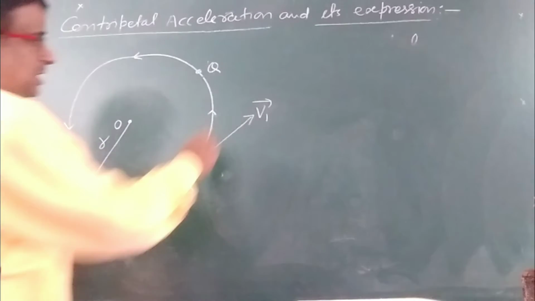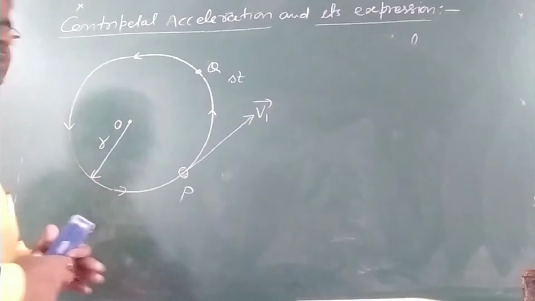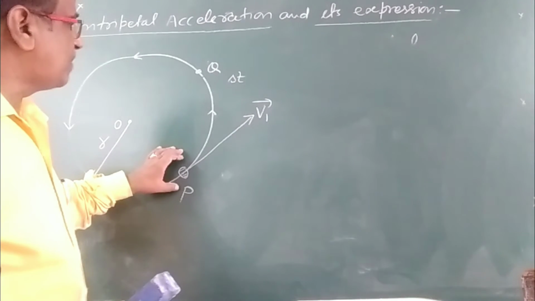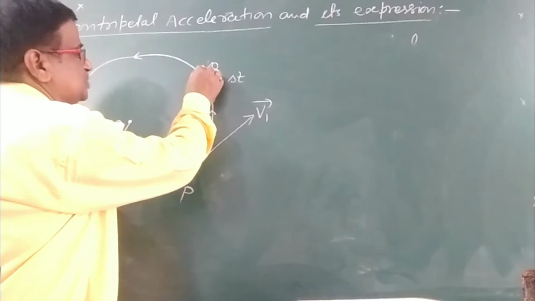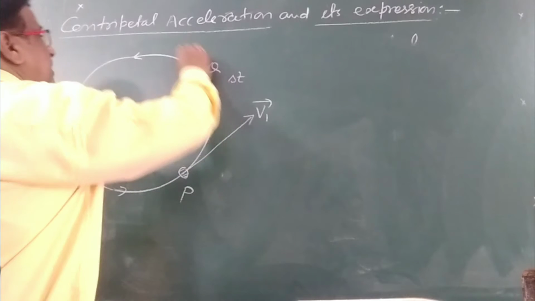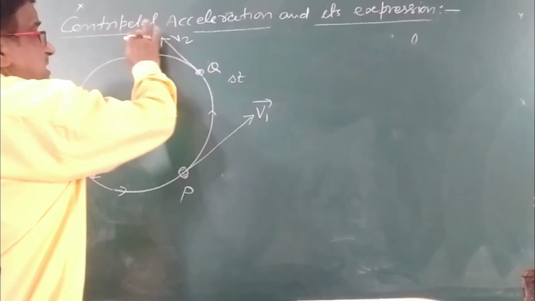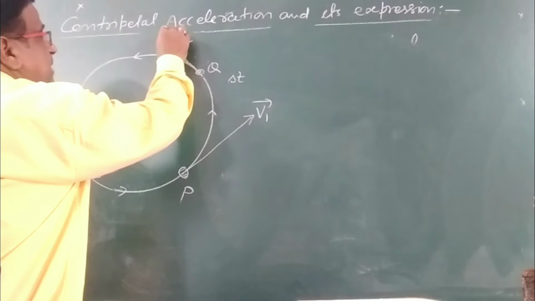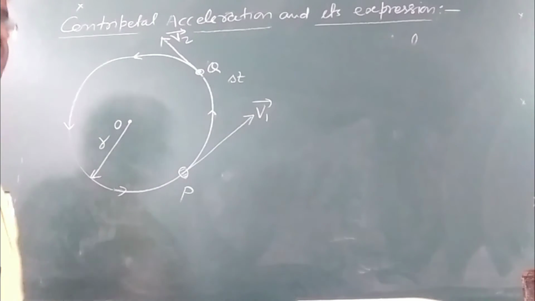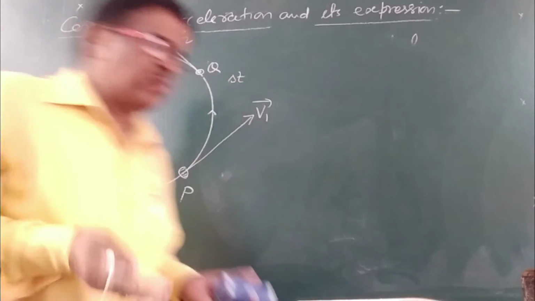In a small interval of time delta t, let the body of mass m reach Q. At Q, the velocity will again be tangential to the circular path. Velocity is a vector quantity, while speed is a scalar quantity.